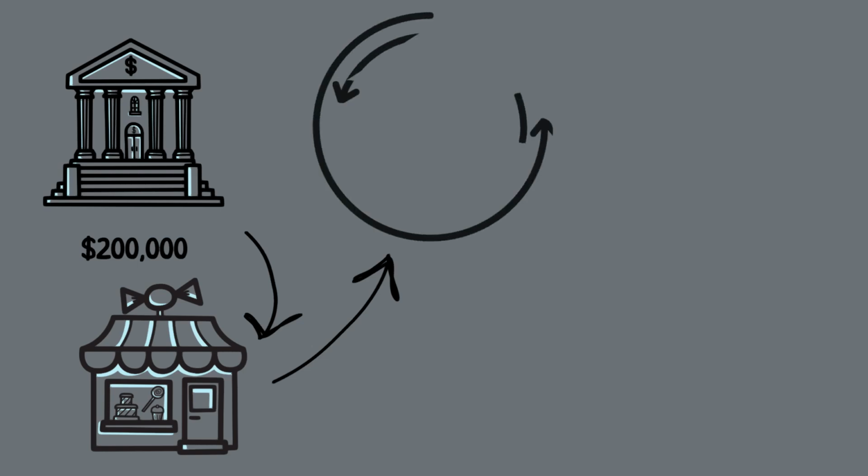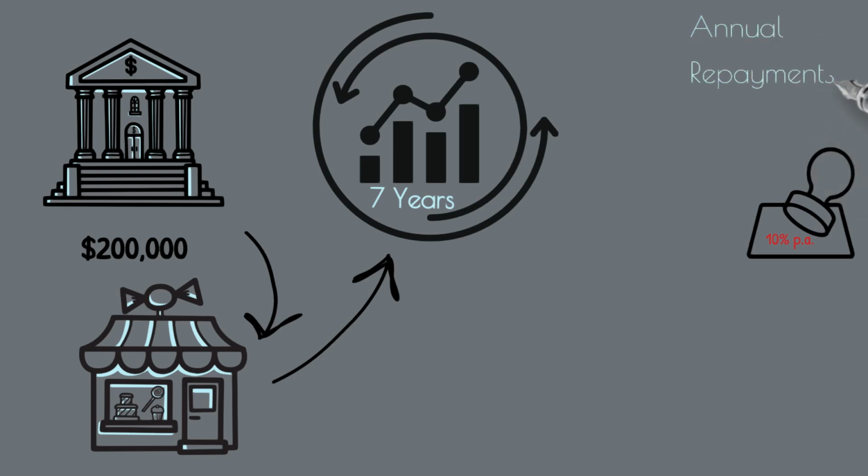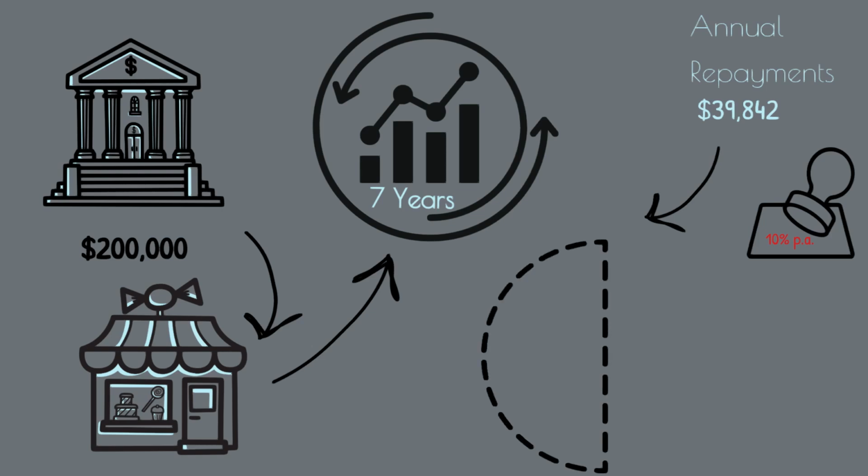Repayment amounts depend on the period chosen. A 7-year term is often ideal as it aligns with a typical economic cycle. At an interest rate of 10% per annum, a $200,000 loan would require annual repayments of $39,842 or $3,320 per month, including both principal and interest.